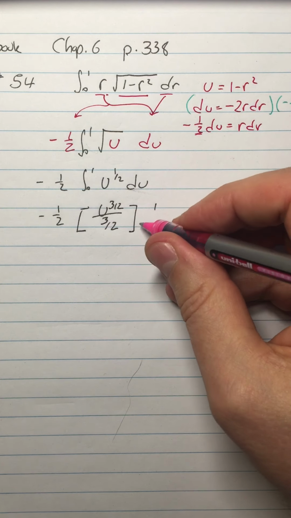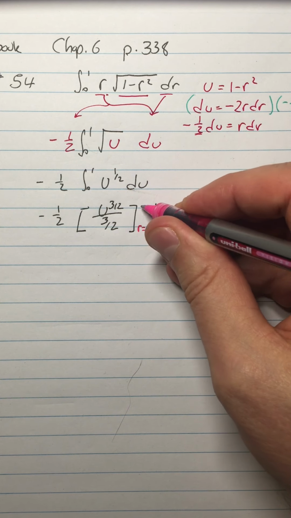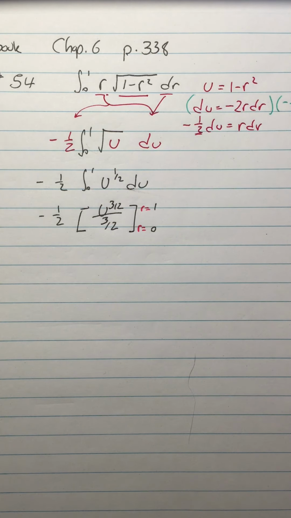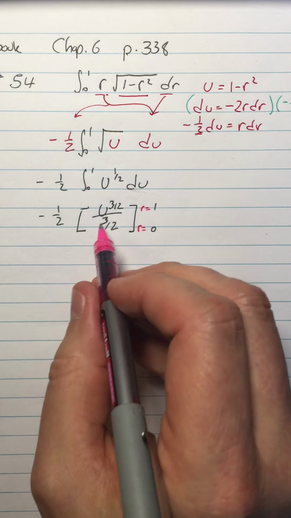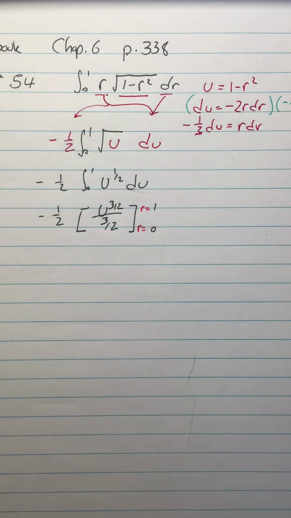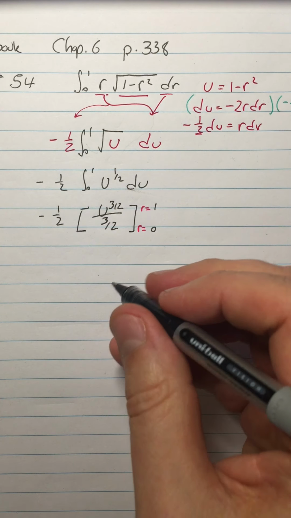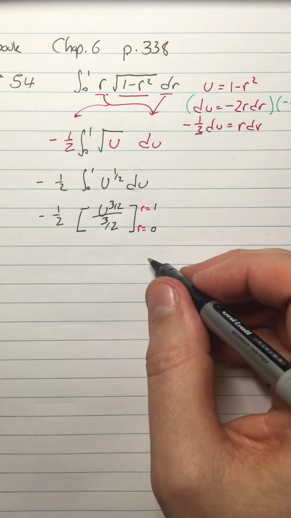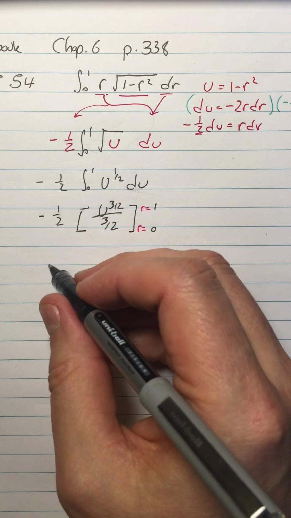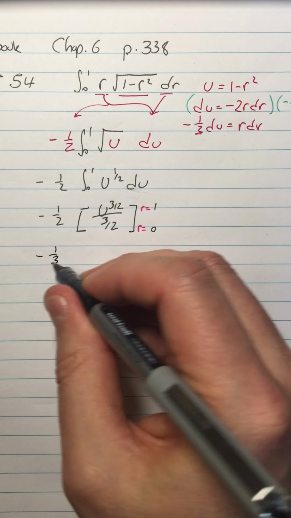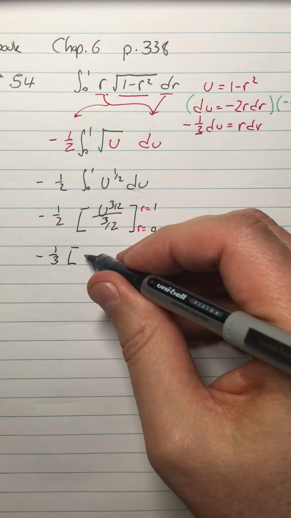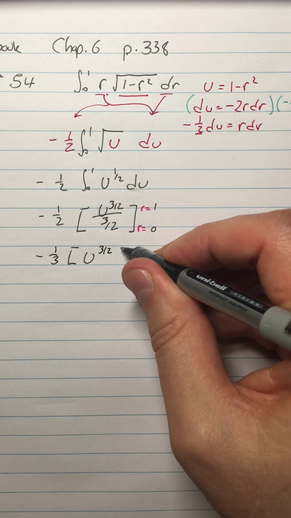So what is implied here, but I usually don't write, is this is r equals 0 to r equals 1. But the variable in here is u, so they're different. But it doesn't matter because I'm going to sub it back anyway. First I'm going to pull out this 2/3, so the 2 is going to cancel with that 2. I'm going to have negative 1/3. Generally, if you have a constant, pull it out before you do anything else. It'll just make it easier.